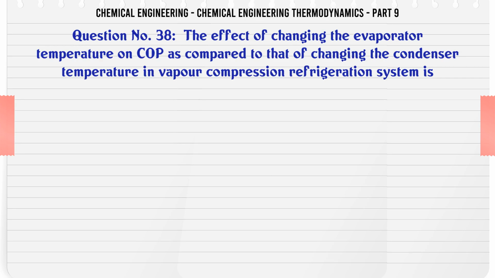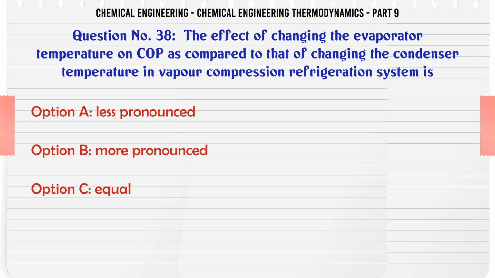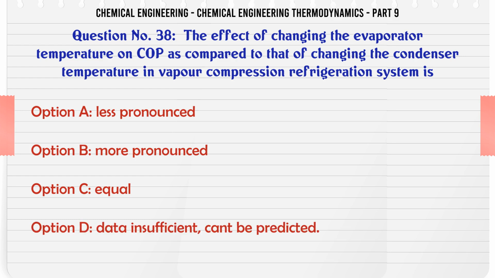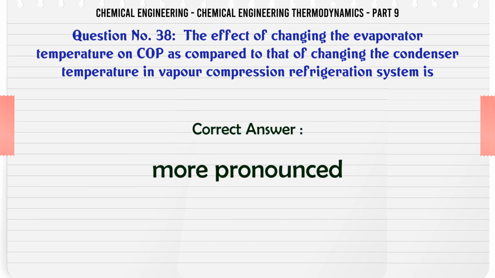The effect of changing the evaporator temperature on COP as compared to that of changing the condenser temperature in vapor compression refrigeration system is: A. less pronounced, B. more pronounced, C. equal, D. data insufficient, can't be predicted. The correct answer is more pronounced.